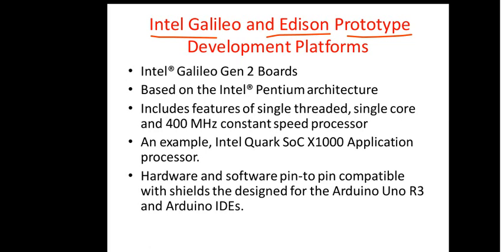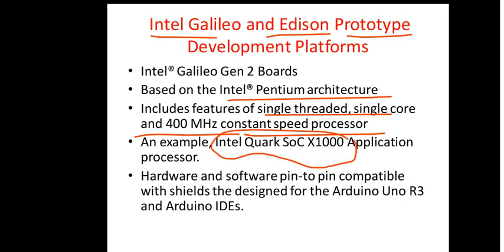Basically, Intel Galileo is based on the Intel Pentium architecture, as you know. The Intel Pentium architecture includes the features of a single threaded, single core, 400 megahertz constant speed processor, and here the processor is the Quark SoC X1000.